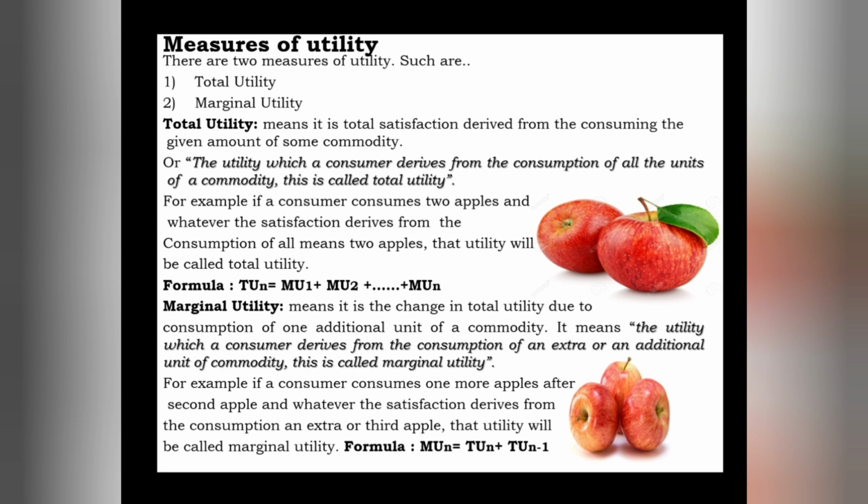Marginal utility n, where n is the number of apples, is equal to total utility n, the present total utility where we are calculating the marginal utility, minus total utility n minus 1, the exact earlier or last total utility.